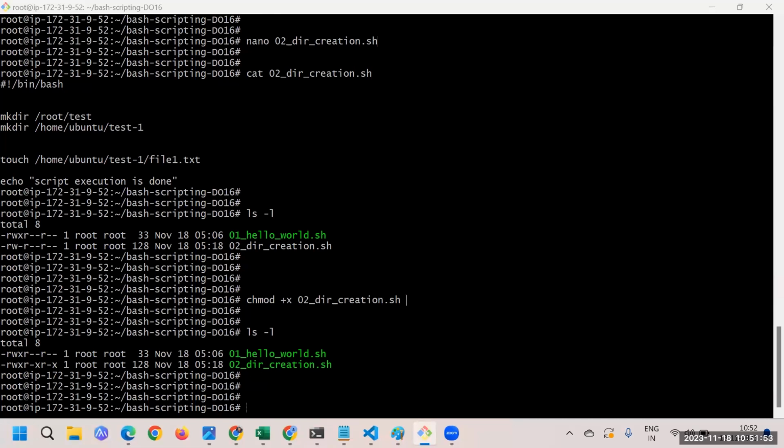Yes, every single time you have to give it. By default, we don't get the execute access for any file. So every single time you are writing a new script, you have to give the execute access. Without that, you cannot run your script.